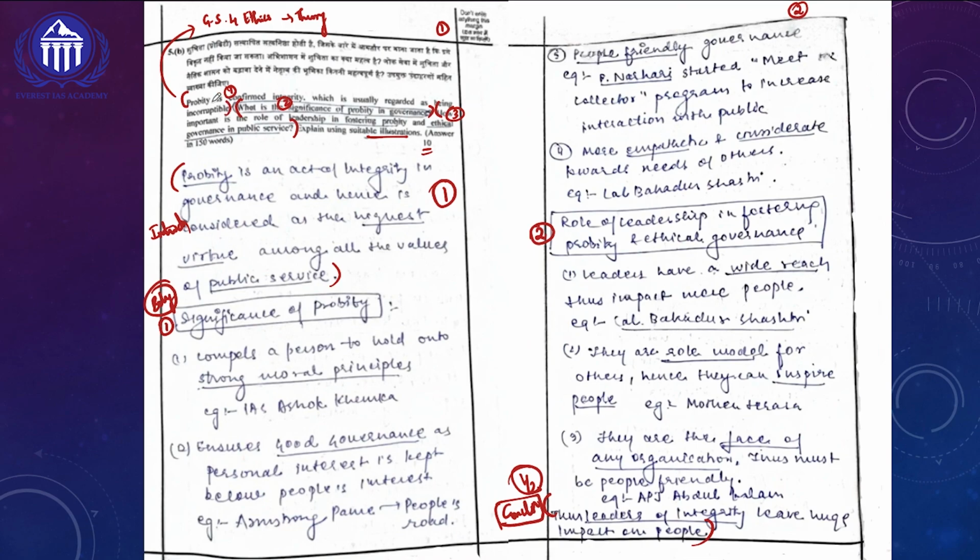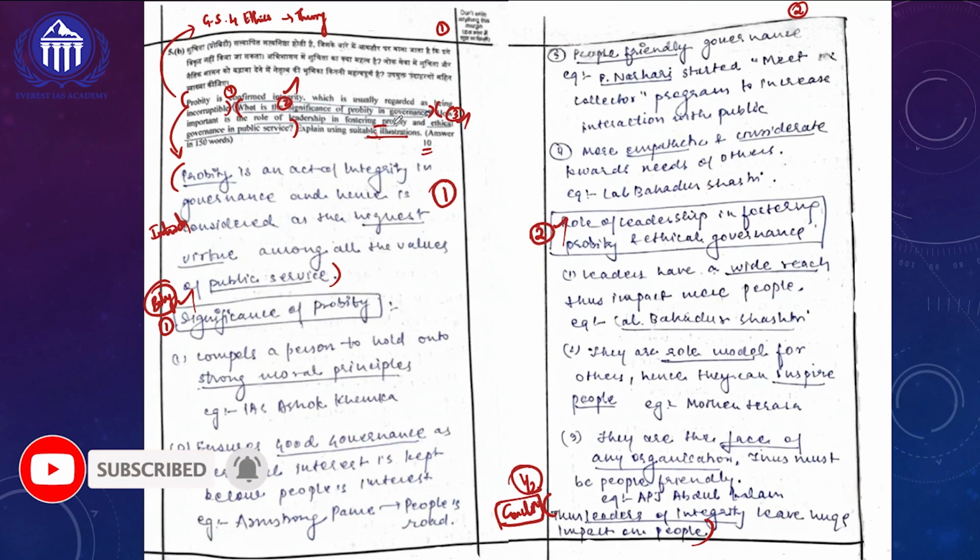In the introduction itself, she has tried to elaborate the first major component, that is why probity is considered as incorruptible, because it's the highest virtue. So in public service, it is incorruptible. She has justified that in the introductory para. Then for addressing the second component, she has used the first subheading in the body. Then for the third component, she has used another subheading. So she is trying to address all the components of the question.